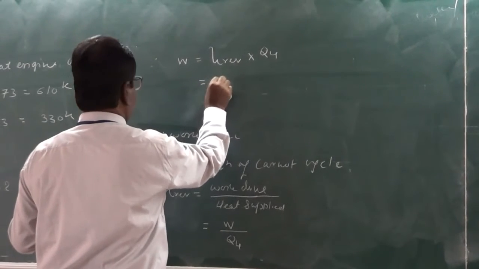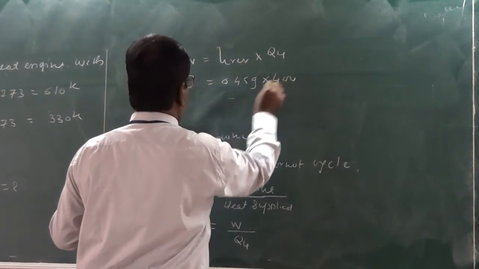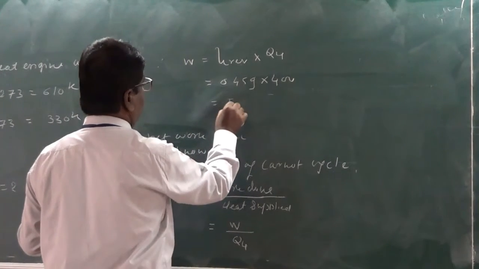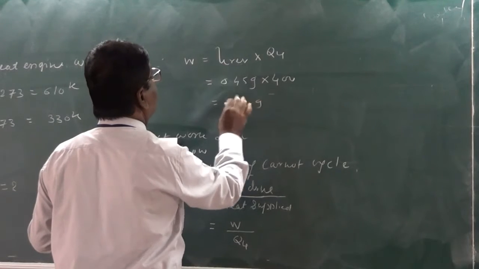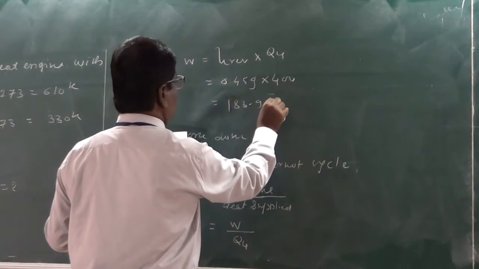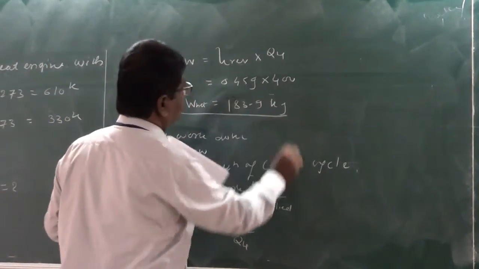Just now we have calculated, that is 0.459 into QH 400 kilojoules. It is equal to 183.9 kilojoules. So this is the W net.